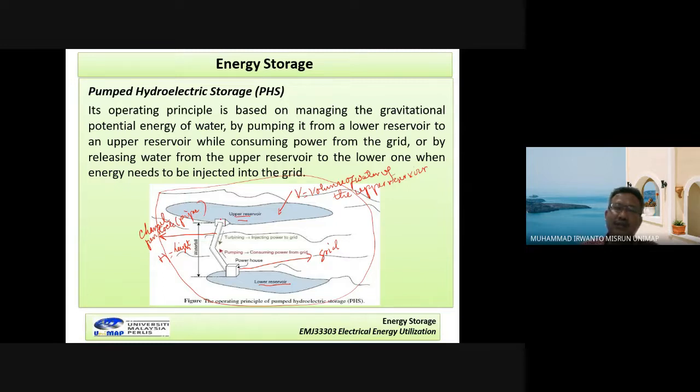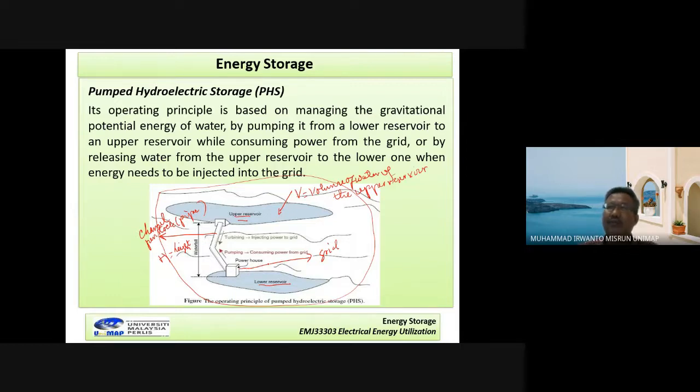So water flows through here, and then this water will strike this water turbine. Remember, this water turbine is connected to the generator rotor, so the stator of the generator will produce electricity.